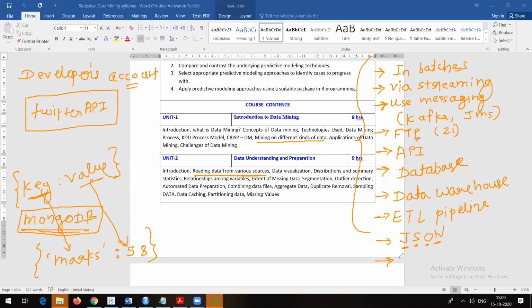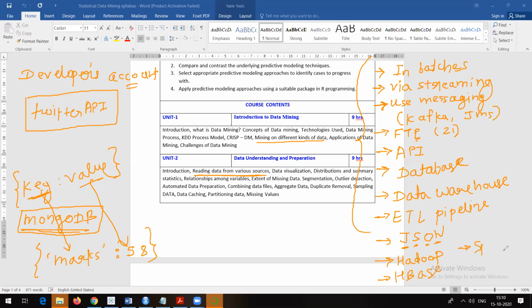So maybe you might have heard about some frameworks like Hadoop. It can be a source. HBase, it can be a source. So all these are used for big data. It can store the data, big data, and it can process big data.